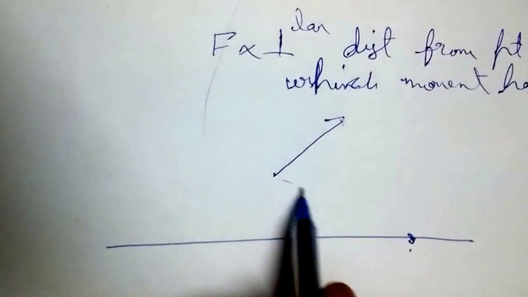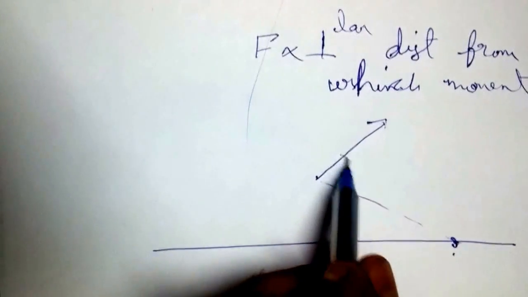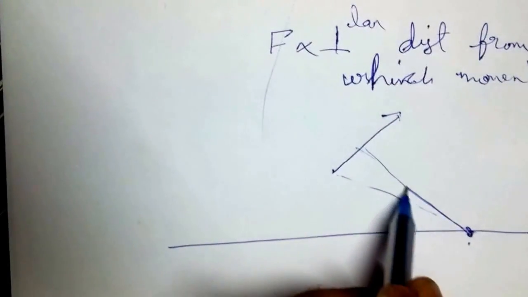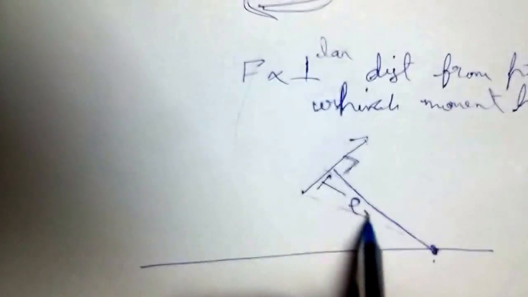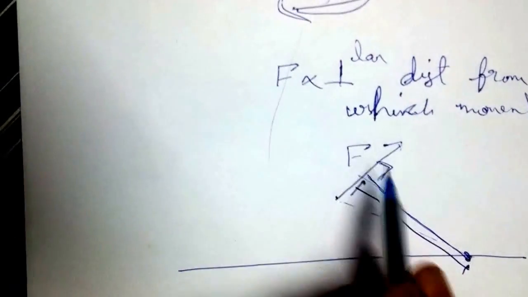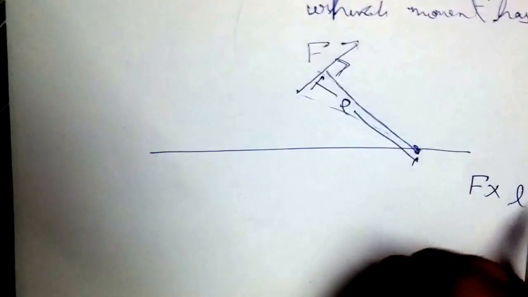So suppose this is my point and this is my applied force F, and suppose these are connected by some kind of lever arm. The lever arm is perpendicular to force, so if this is my length L of lever arm, F multiplied by L would be equal to moment about point O.